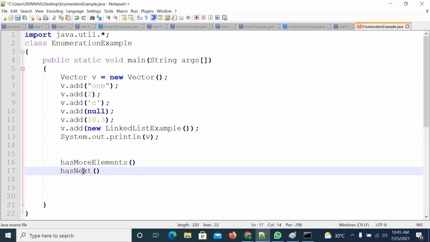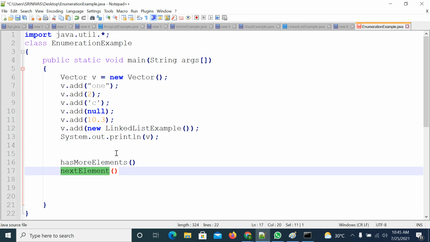has more elements, next element. So we are planning to use these two methods, but these two methods are available in the interface. For an interface, you are not supposed to create an object. So you need to know which class is providing the implementation for these two methods.